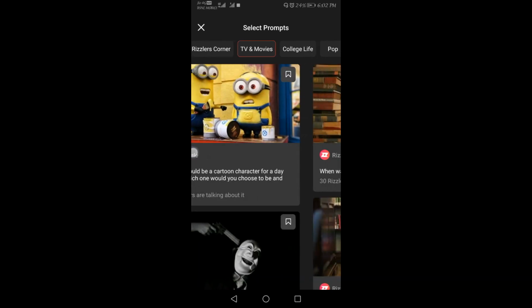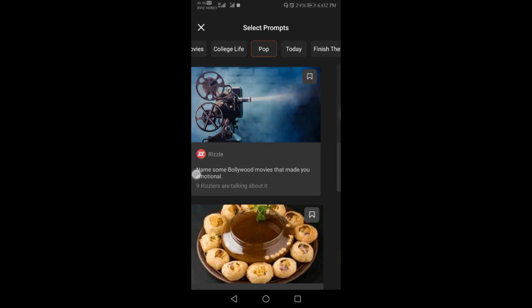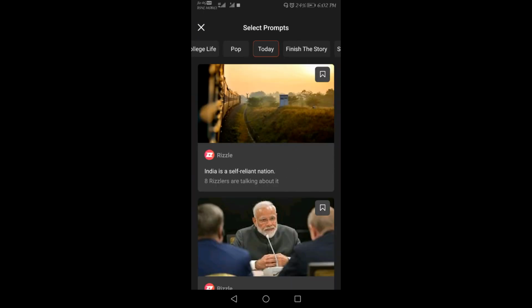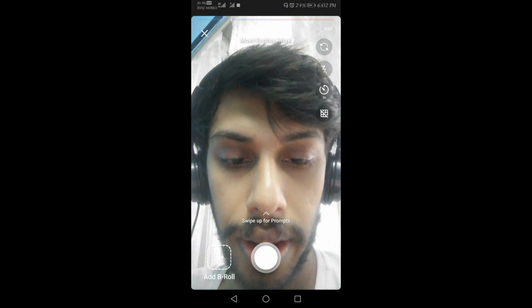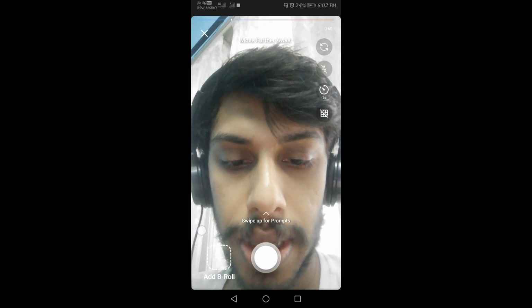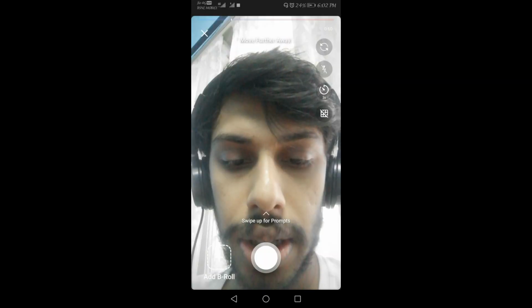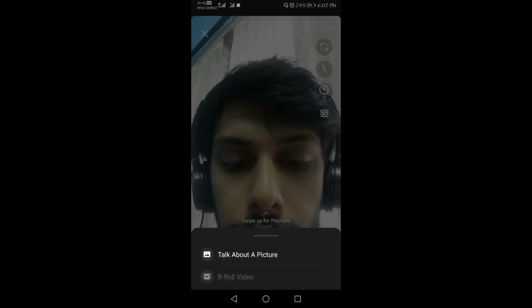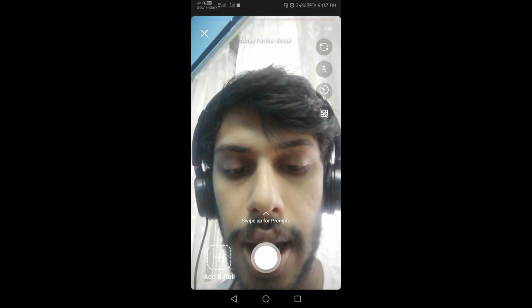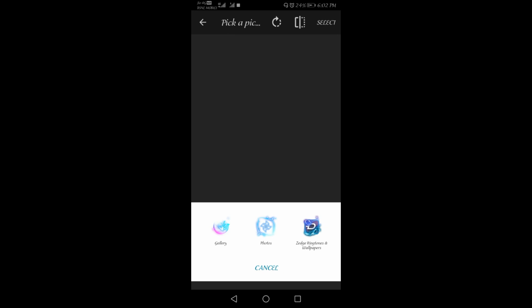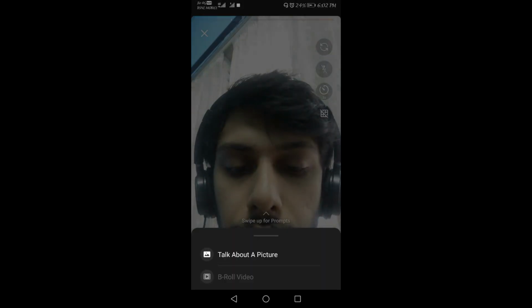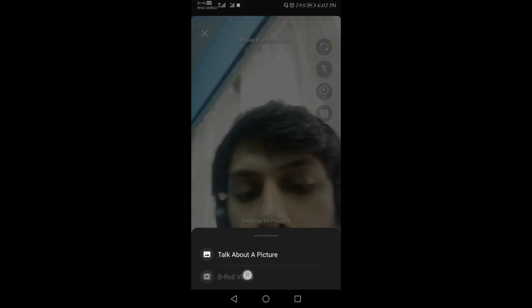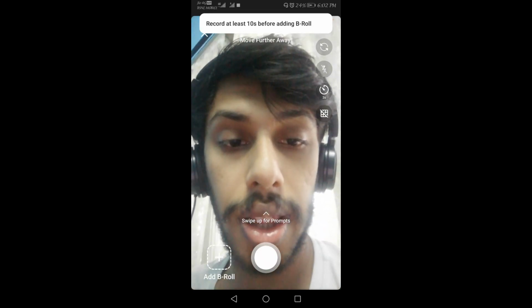TVs, movies, and different options are there, so you can talk about it. Also, one more thing: here you can see Add B-roll. Once you click here, you will be able to see an option of Talk about a picture as well as B-roll video. This B-roll video is an option where you can upload videos which are recorded in the phone.